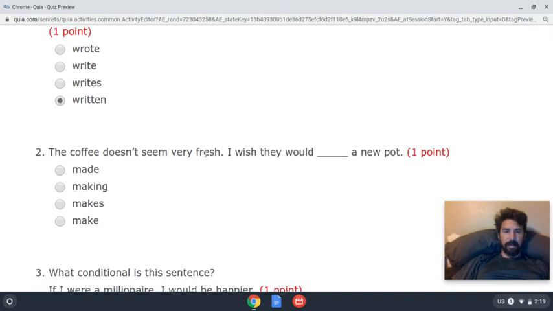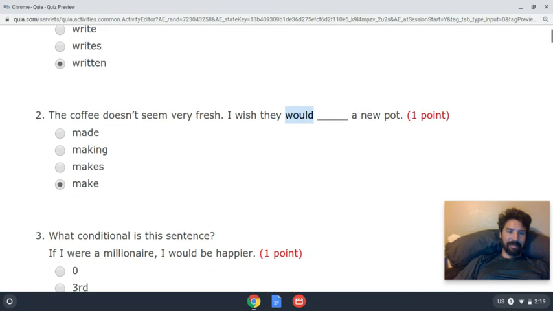Okay, so the coffee doesn't seem very fresh. I wish they would. I'm going to look for the base verb. Here's why. After would, remember the triangles from my classroom? We use the base verb. I wish they would make a new pot. They would make more coffee. New coffee, fresh coffee. Okay.